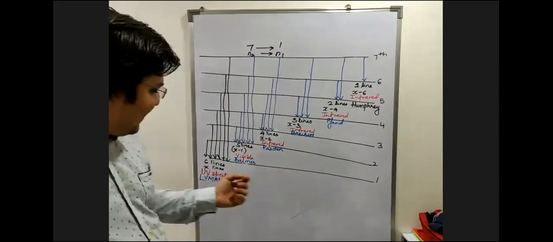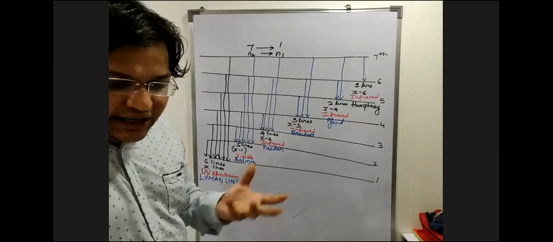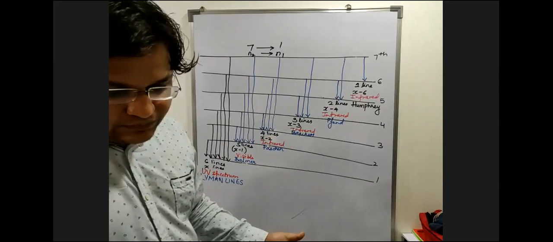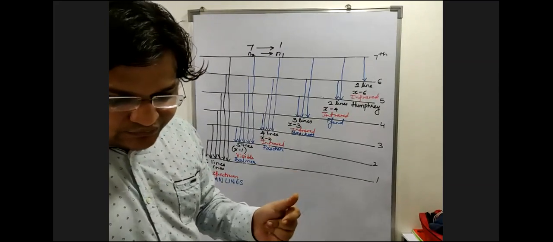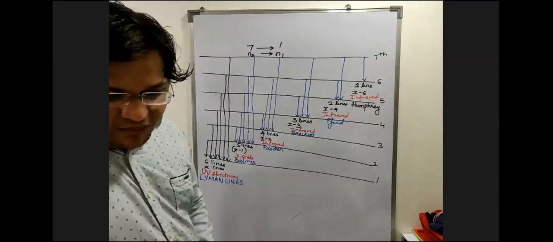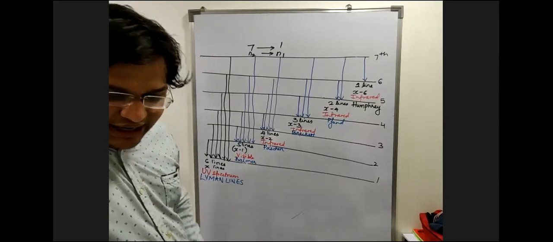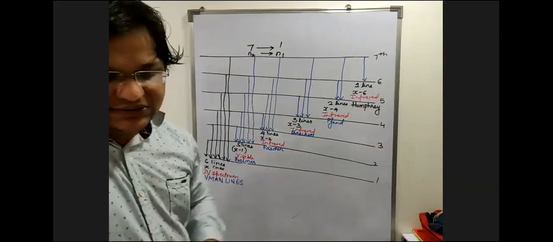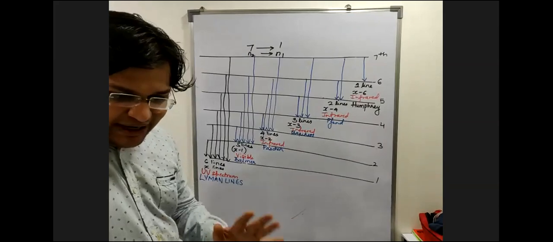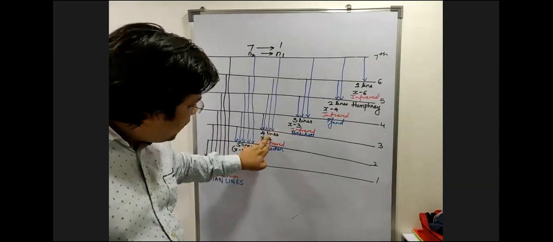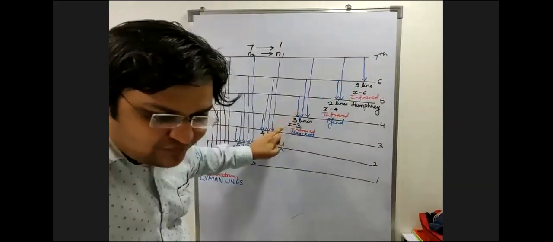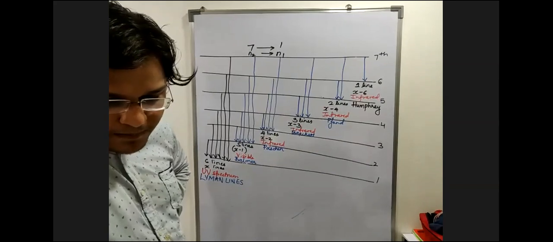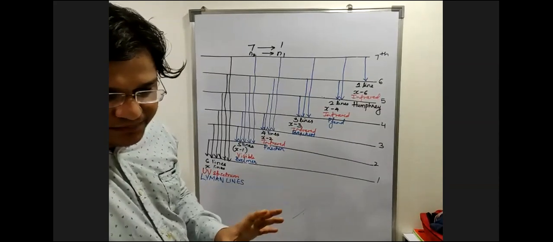The question can also be framed as how many UV lines? Ultraviolet lines. Can I say the same as Lyman lines? Means 6. Hello, do you understand this? How many visible lines? Can I say 5? Are you able to answer it, guys? Now, how many infrared lines? Think and answer now. Can I say 4 plus 3 plus 2 plus 1? You have to add all of them because all belong to infrared now. Can I say 10? Have you understood this 10?